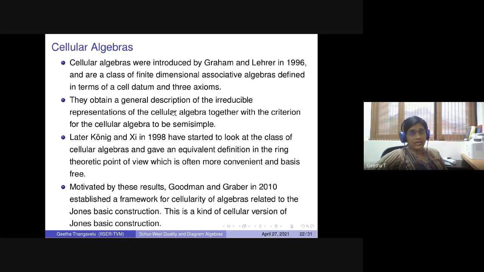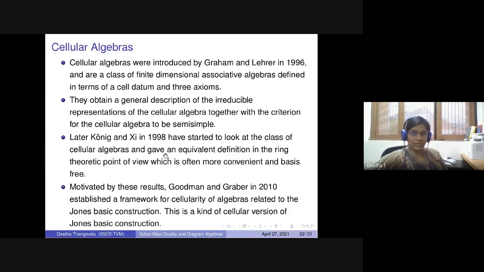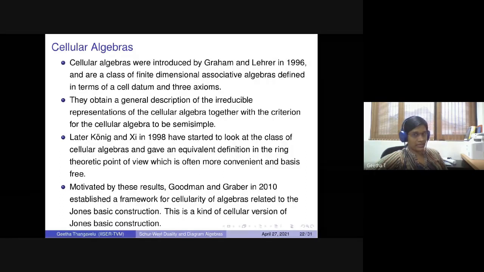Once you do that, you really have a general description of the irreducible representations, together with when the algebras are semi-simple. This is particularly created for studying the diagram algebras, since many non-semi-simple parts are there in the huge family. Later, in 1998, a homological approach was given, a completely basis-free definition of cellular algebras.